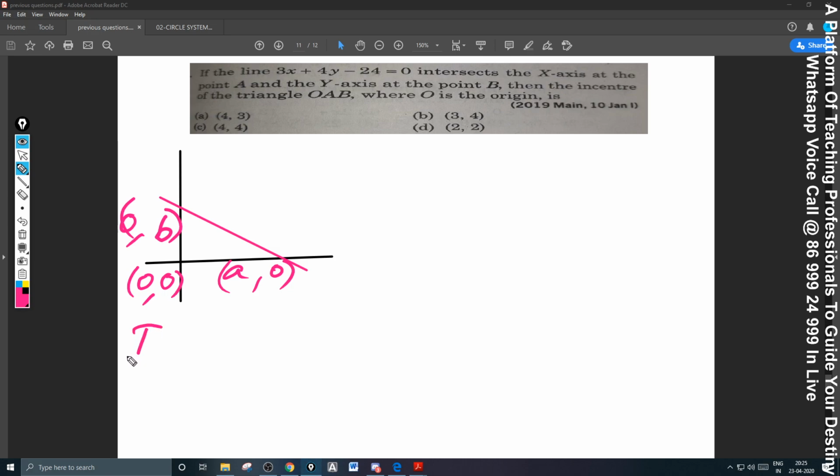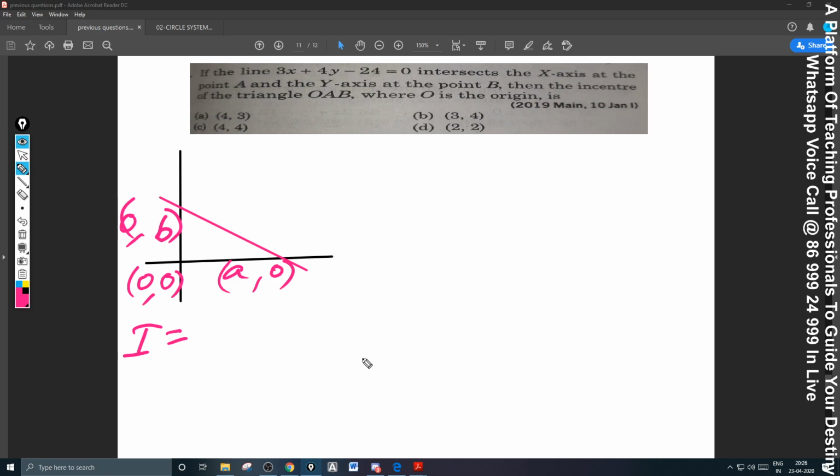The in-center formula everyone knows. In the introductory session, if you see that video, I derived that in-center formula, because the in-center has a good number of properties. What are the properties? Number 1, the internal angular bisector divides the opposite side in the ratio of the other two sides.